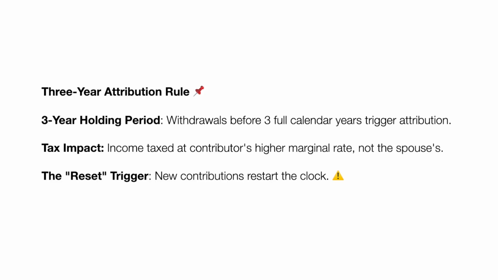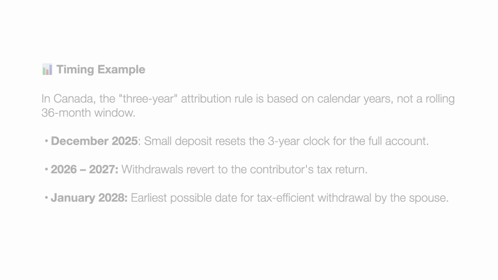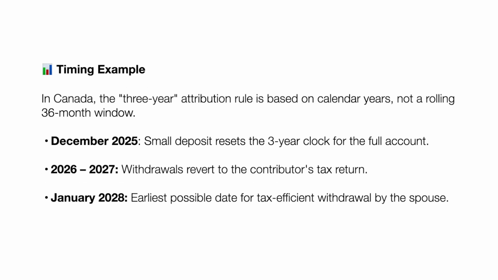Essentially, contributions must remain in the account for a minimum of 3 year ends before they can be withdrawn at the annuitant's tax rate. It is vital to note that any new contribution to any spousal plan for the same spouse resets this 3-year clock for the entire balance of those plans. For example, if you have contributed for 10 years but make a small contribution in December 2025, a withdrawal in 2026 or 2027 would still trigger attribution back to the contributor.